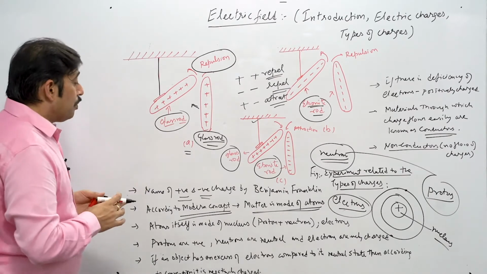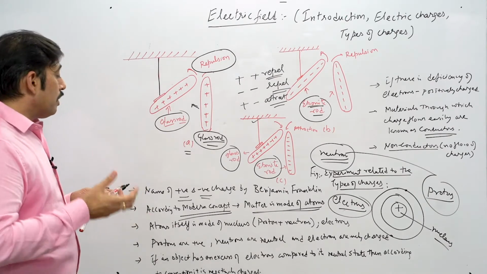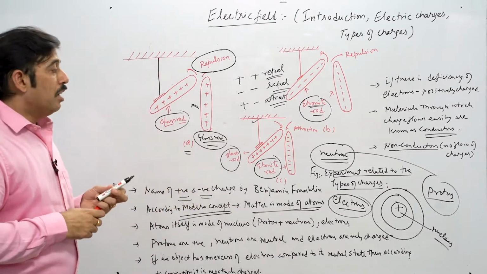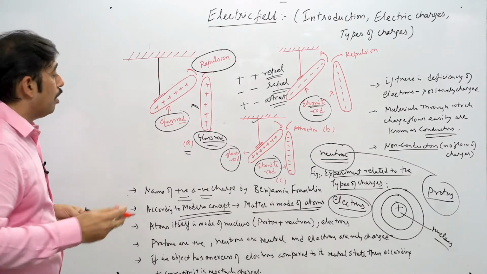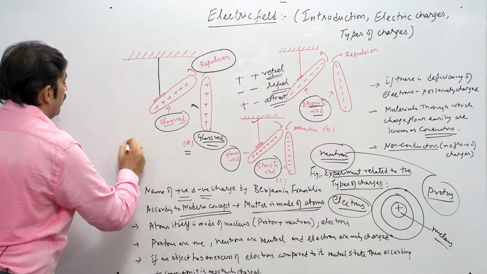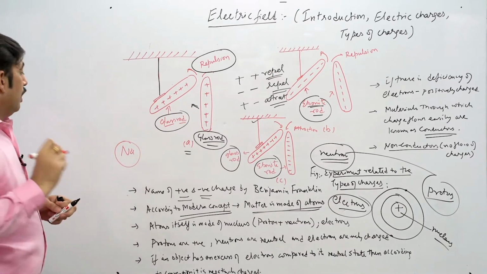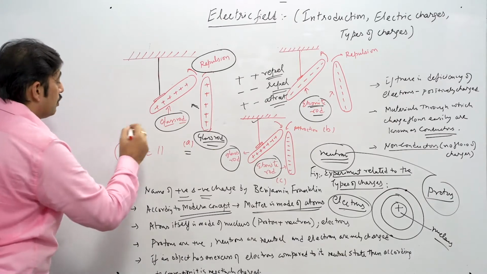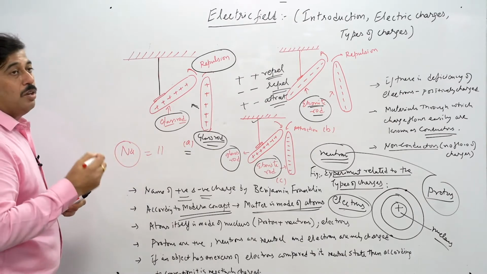Suppose we need to understand how protons, neutrons and electrons play a role in the formation of atoms. If we have to decide the atomic structure of any material, suppose I talk about sodium. Sodium is one of the materials. It has atomic number 11, so it has a certain number of protons, neutrons and electrons.